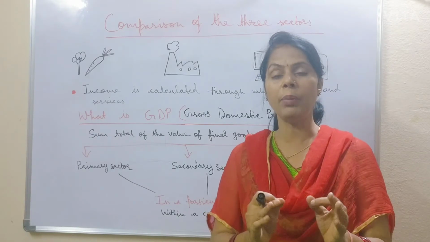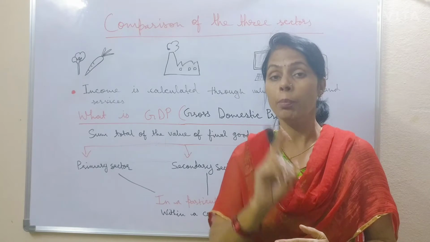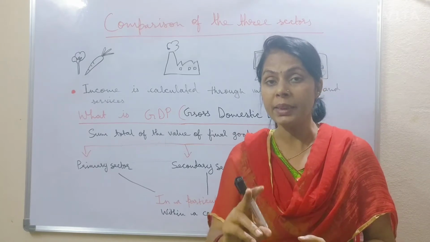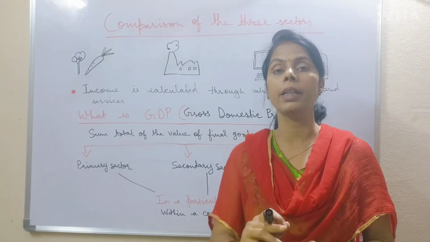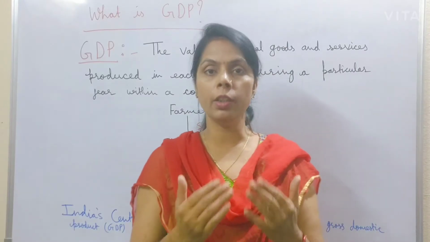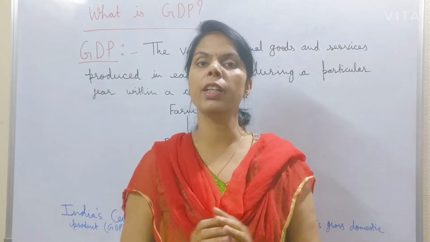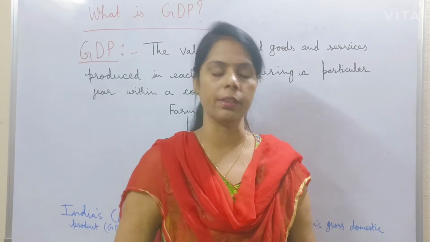That means GDP is the value of final goods and services produced by each sector in a particular year within a country.